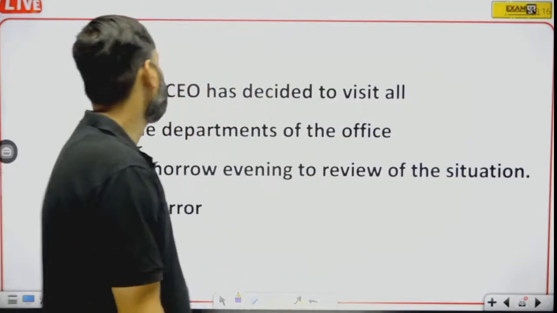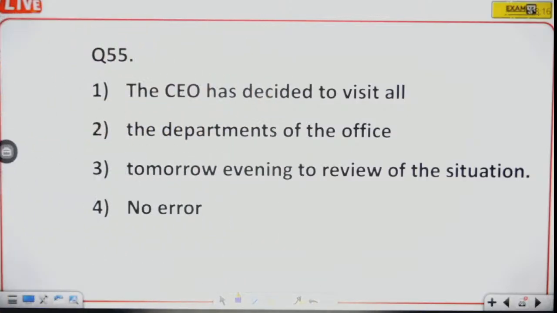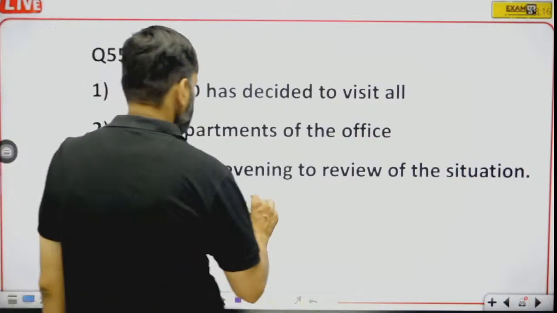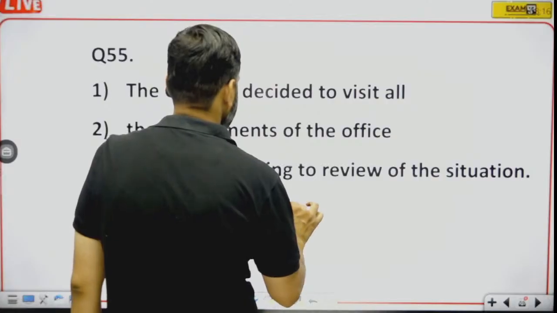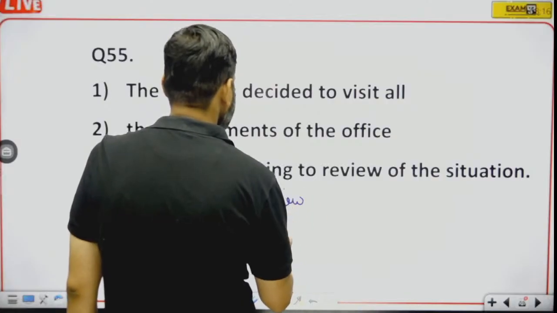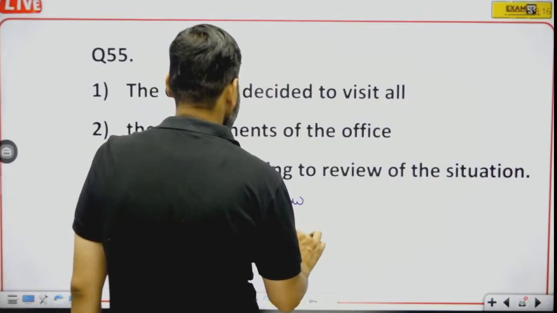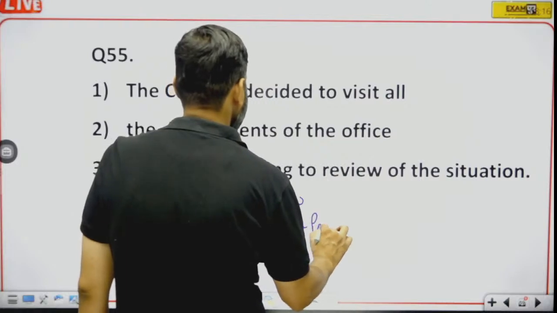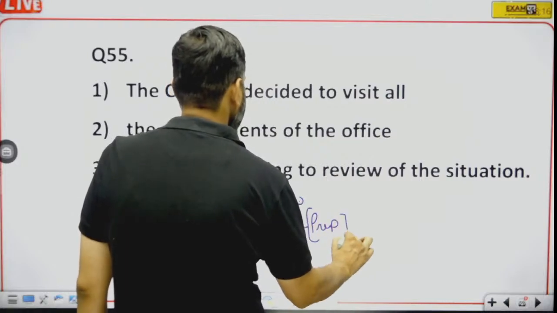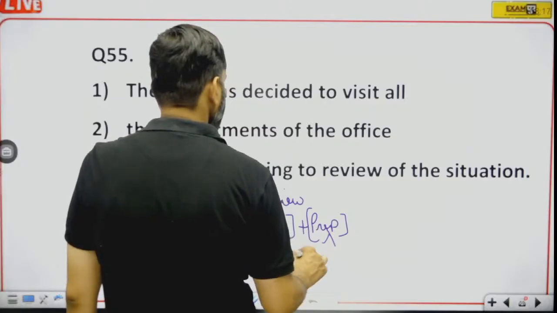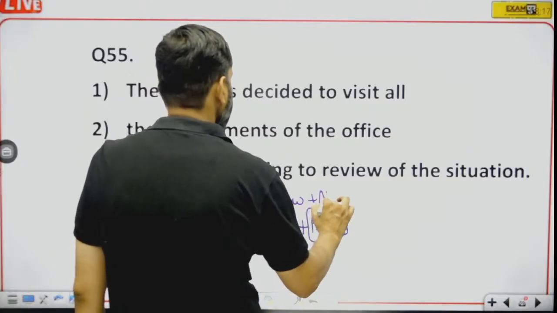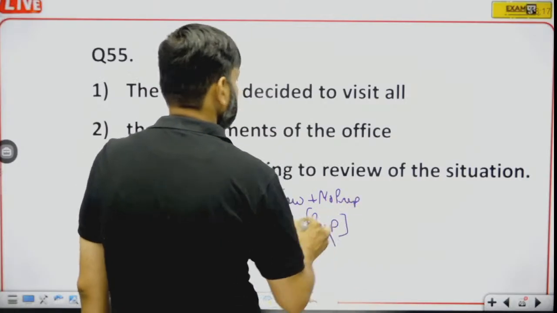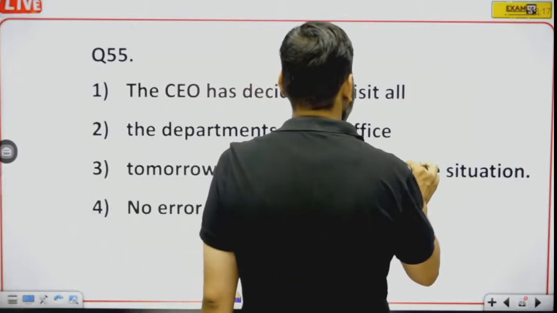Question number 55. The CEO has decided to visit all the departments of the office tomorrow evening to review of the situation. See, review is a transitive verb, and transitive verbs are not followed by preposition. So there should be no preposition after review, right? So here of will be removed.